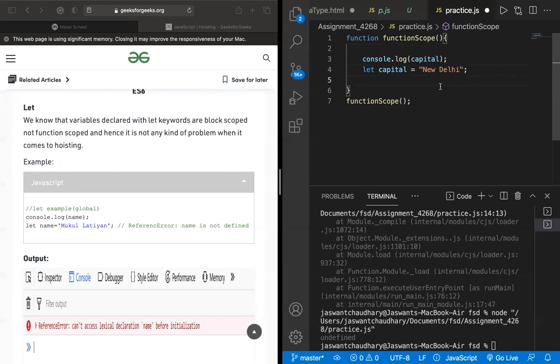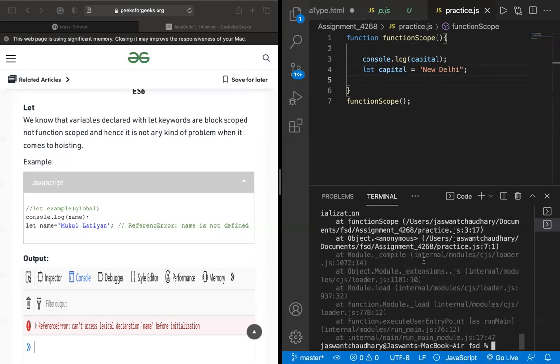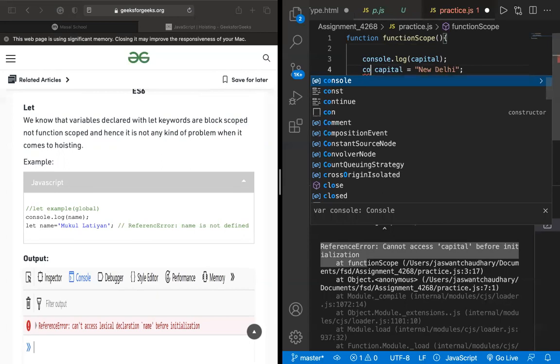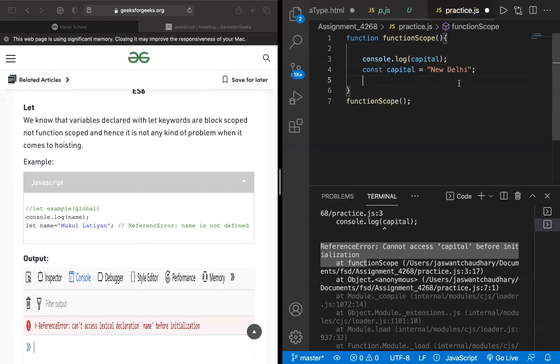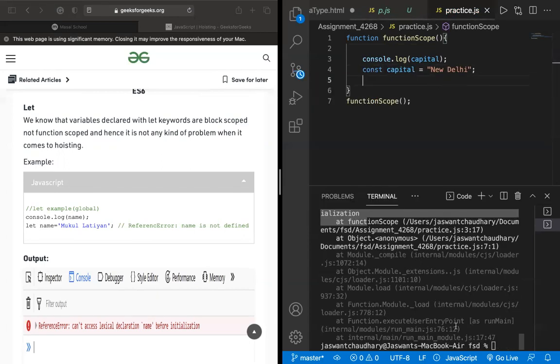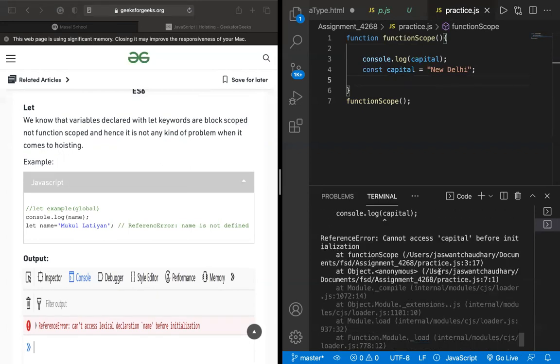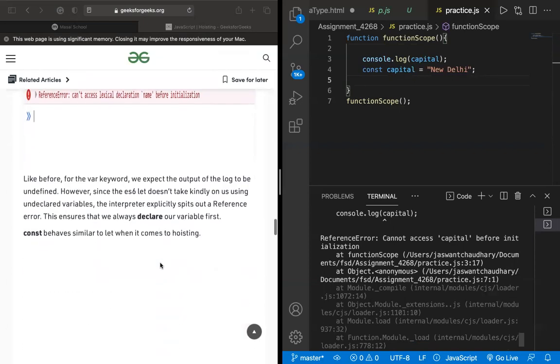So now let me do the same thing and see what is happening. You can see that for the same code, it is now giving us the reference error, right? So this is the difference between var and let. Similarly, it would not be any miracle if I replace this with const. It will give you the same thing, as expected. Okay, so you got it.